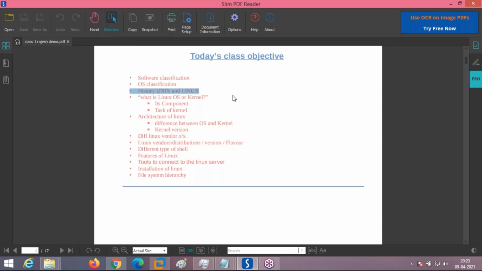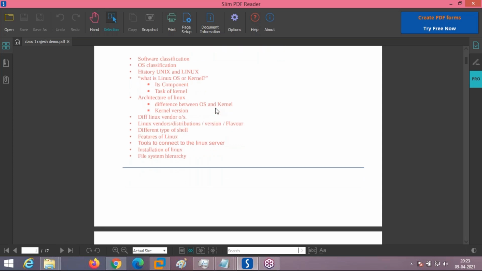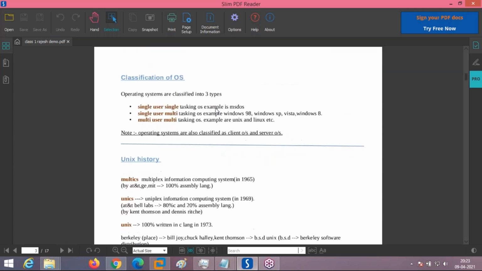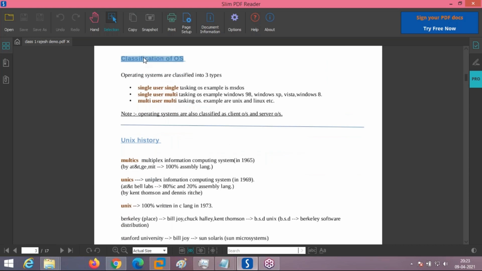Next, yesterday we saw how the Unix and Linux operating systems came into existence, the history of this. After the history of Unix and Linux, we saw the internal components of a Linux or Unix operating system, how they are divided, like kernel, shell, utility, and user. These are the things we saw yesterday, right, Surendra? So first we got to understand different classifications of OS.